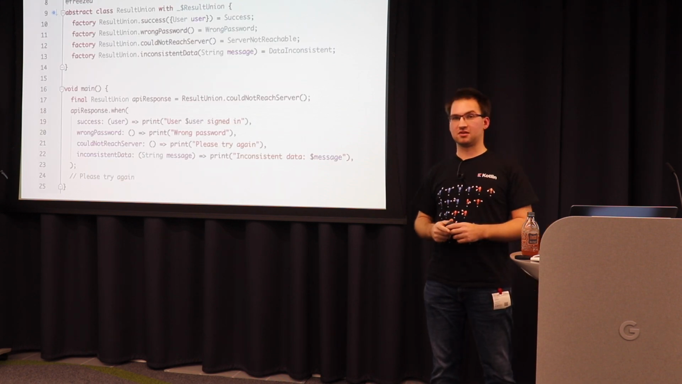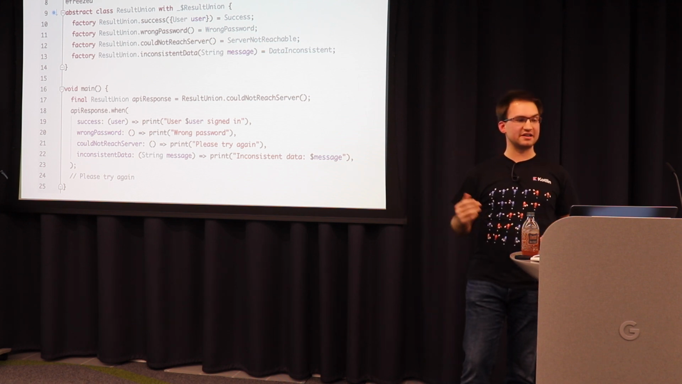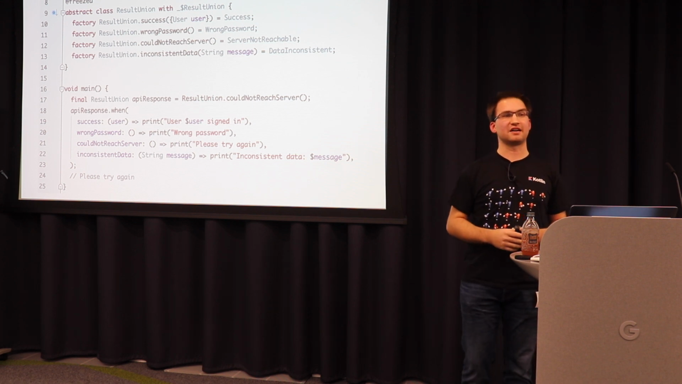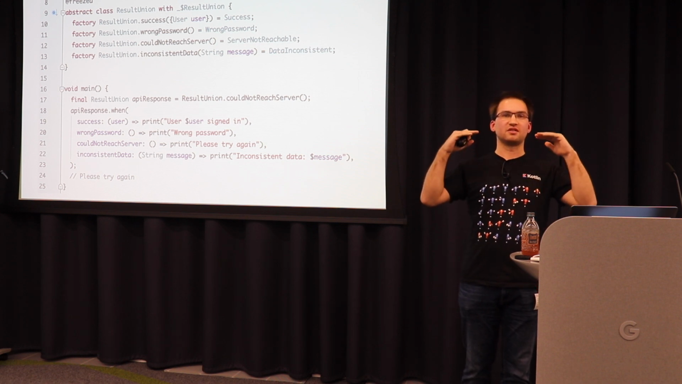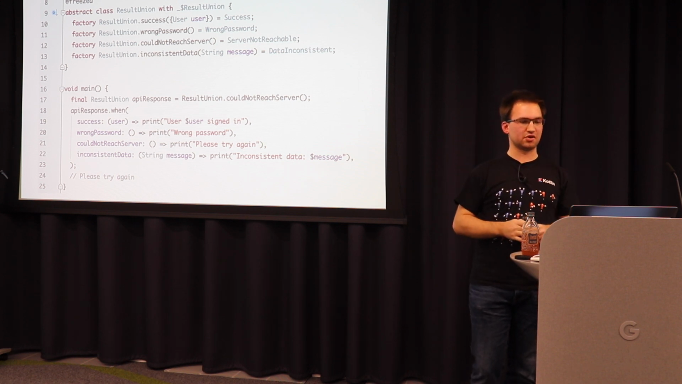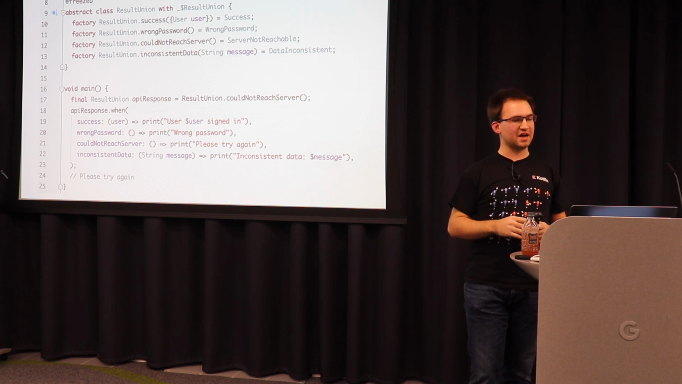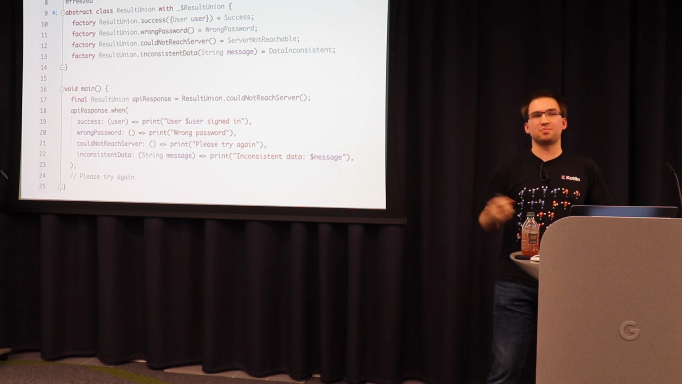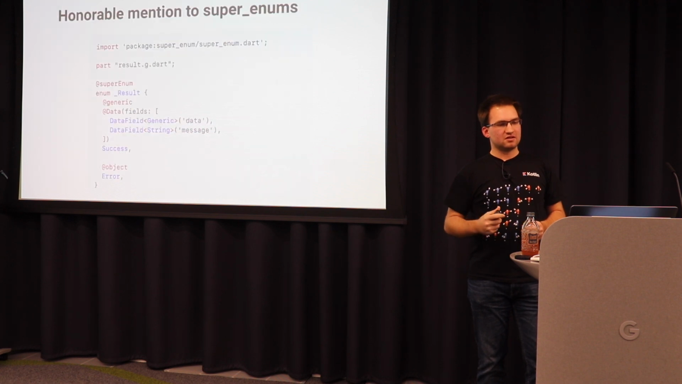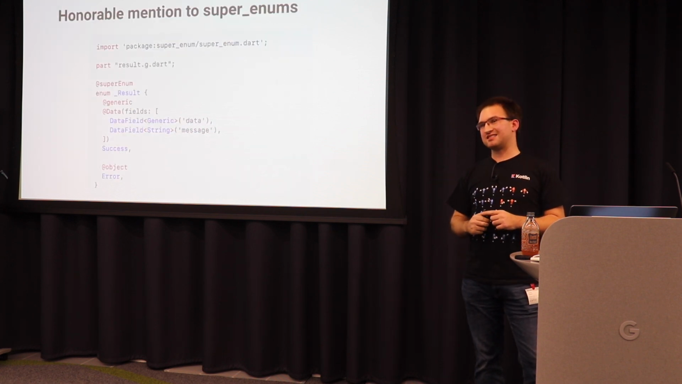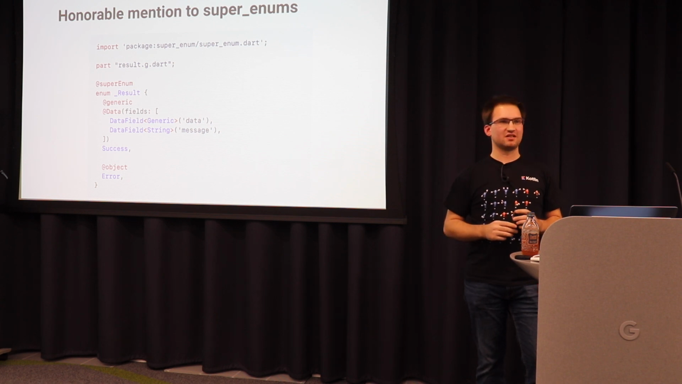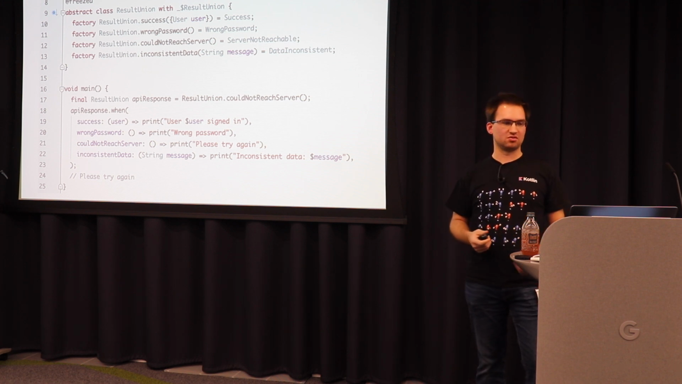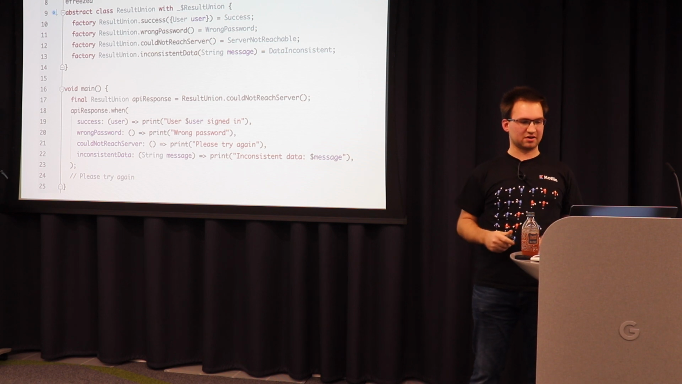This here is a big example. So I have multiple error cases, so wrong password, could not reach the server, or inconsistent data, things like that. And each case can return the error case and additional parameters. For example, the inconsistent data type has a message included which includes what's inconsistent. And it could be any type. The problem with super_enums is that it rarely supports lists and maps. It simply doesn't work well. Whereas with Freezed, there is no limit in what types you put into the constructor or the factory constructors.